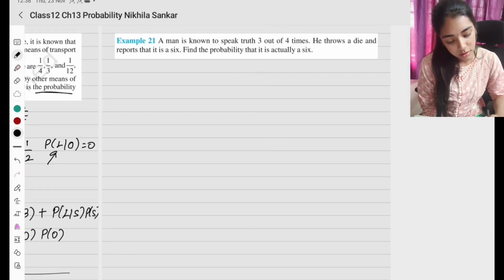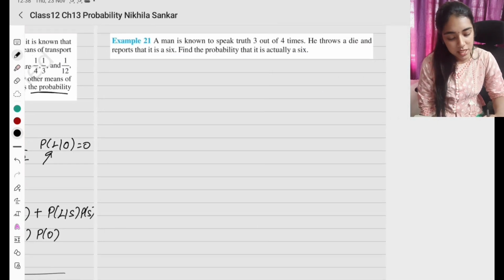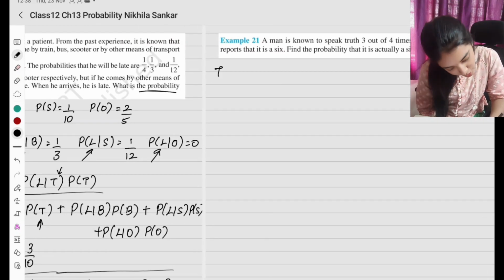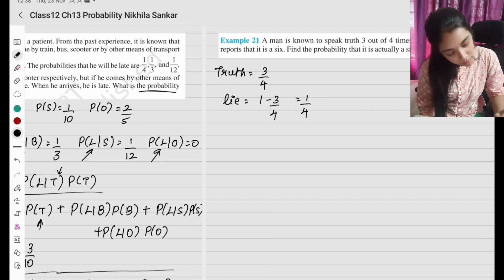Last example of this chapter. A man is known to speak truth 3 out of 4 times. So truth 3 by 4. அப்ப lie என்ன? 1 minus 3 by 4 which is going to be 1 by 4.